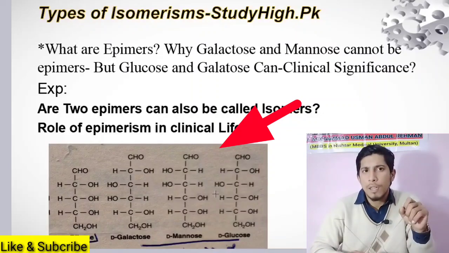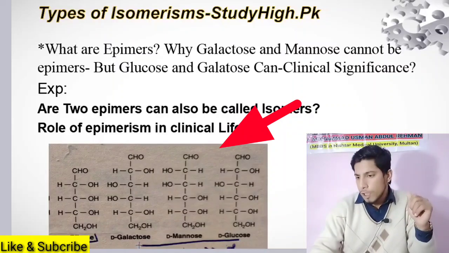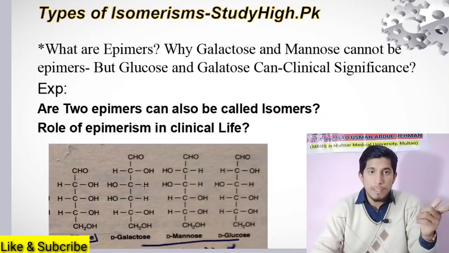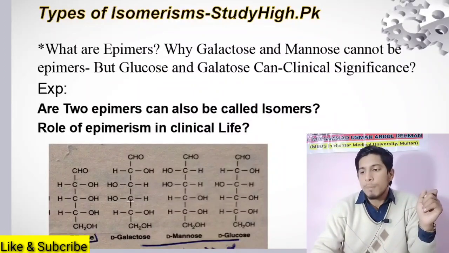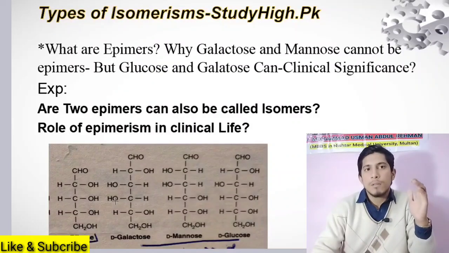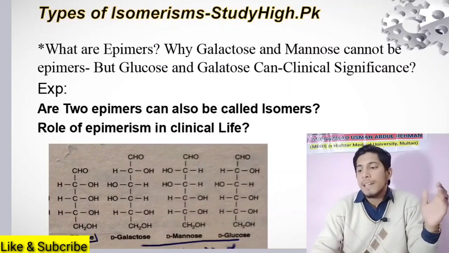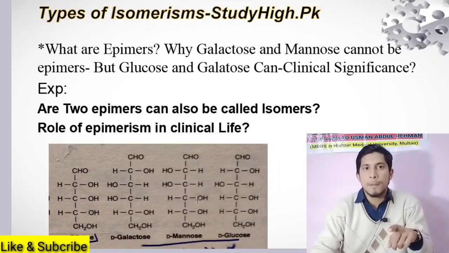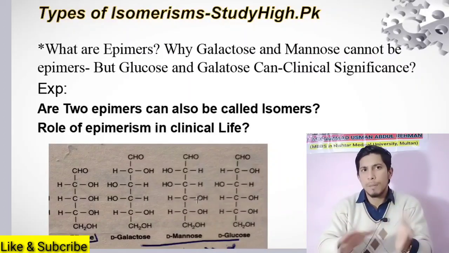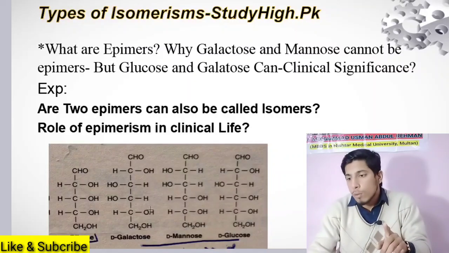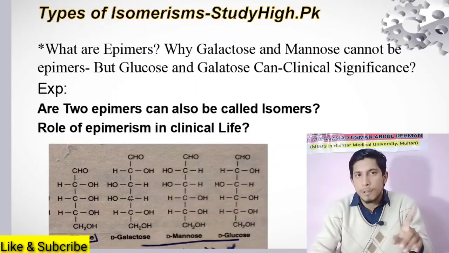Now I will tell you why mannose and galactose are not epimers of each other. This is the structure of galactose, and this is mannose. On carbon number 3, the H and OH group is the same. On carbon number 4, OH is on the left side in galactose, and in mannose it is on the right side. So carbon number 4 of galactose and carbon number 4 of mannose are different.